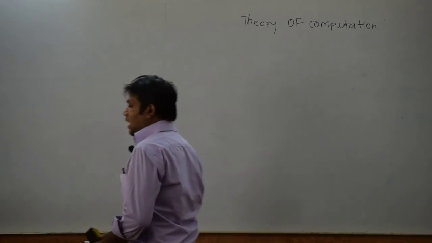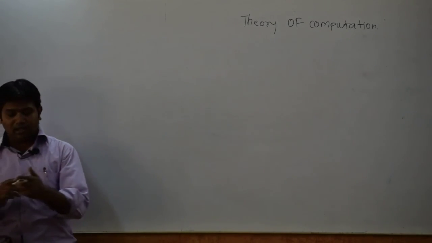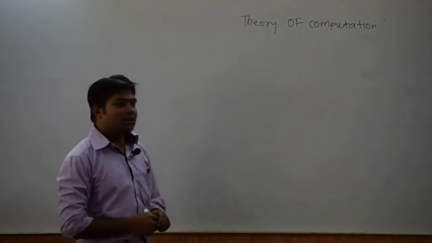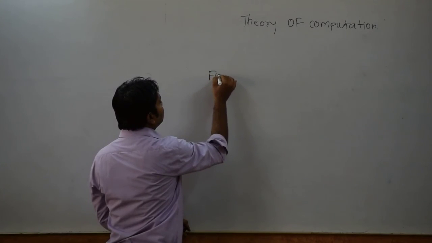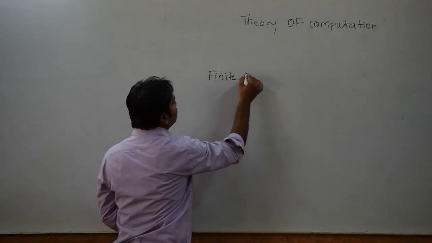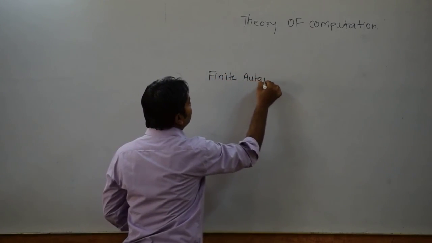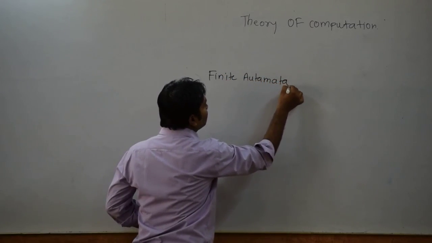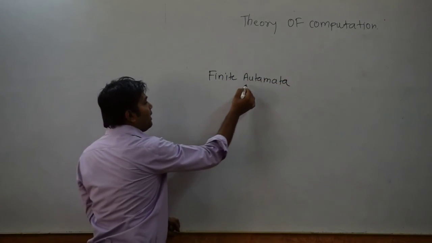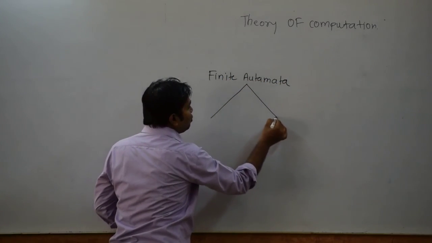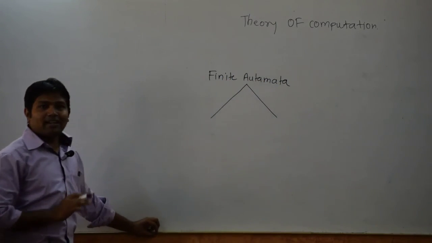Now let's start with finite automata. We have started with the first unit.